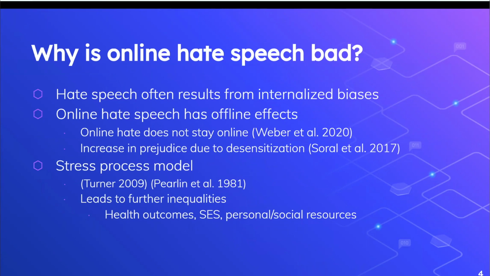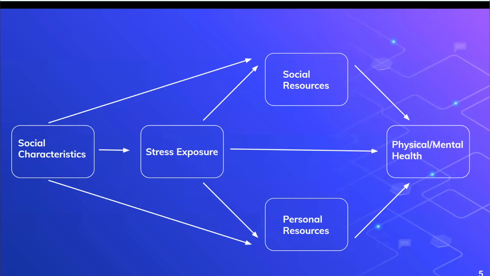Hate speech is not only a consequence of systemic and institutionalized discrimination, but it also perpetuates inequalities in our society, which can be demonstrated by the sociological stress process model. Hate speech is a form of stress exposure and affects people of different social characteristics differently, including race and gender. This stress exposure can cause negative health outcomes, affecting the social and personal resources that an individual has. By targeting stress exposure, we can reduce the resulting inequalities in resources and health.